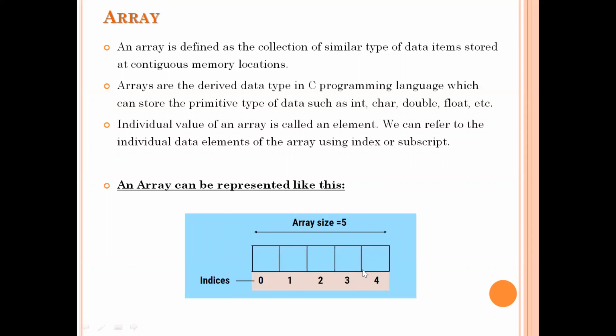So from this diagram, what we can understand here is, if the array index starts from 0 and your array size is 5, the fifth element will be at index 4. Suppose if your array size is n, and your array index starts from 0, where will the last element be available in the array? At the n-1 index position, right?